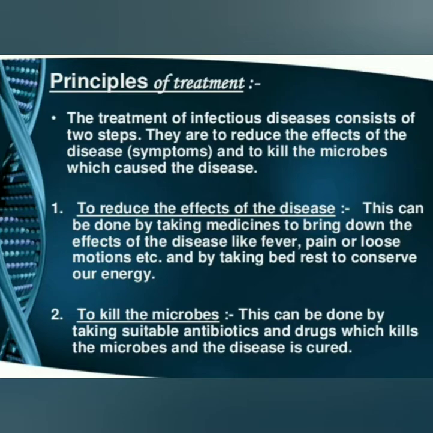The first one, reducing the effects of the disease, can be done by taking medicines to bring down effects like fever, pain or loose motion, etc., and by taking bed rest to conserve our energy. So you are conserving energy, or developing the immune system in your body. These diseases are curable within a few days.